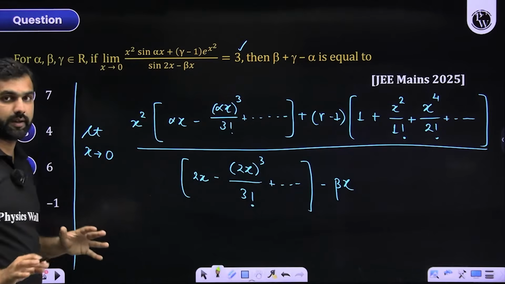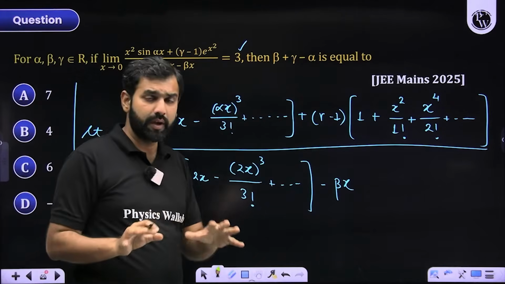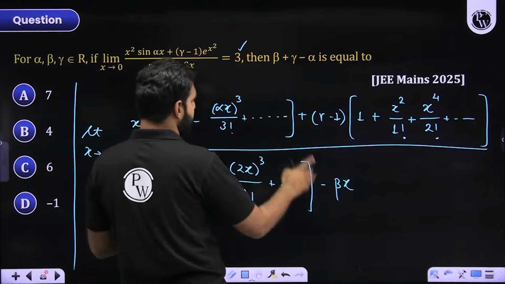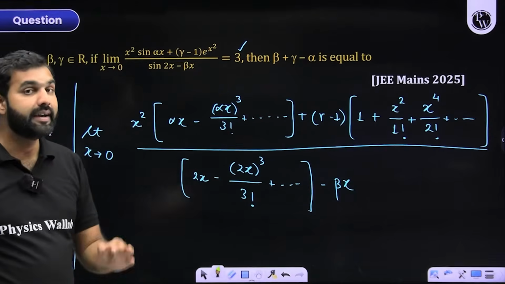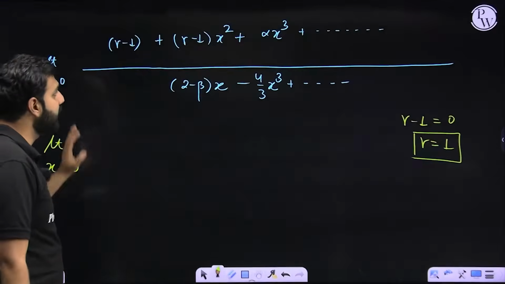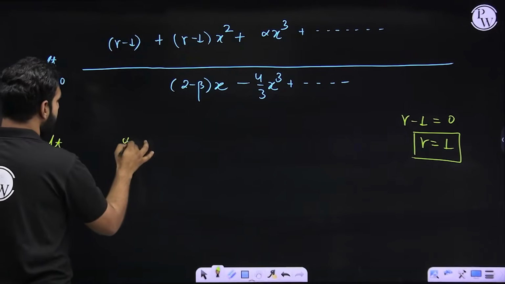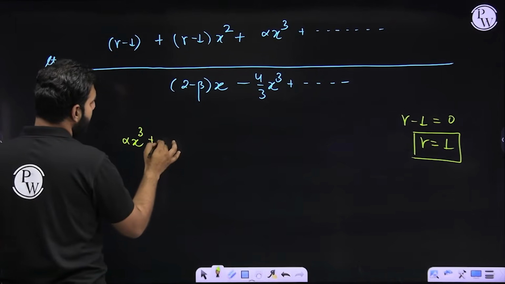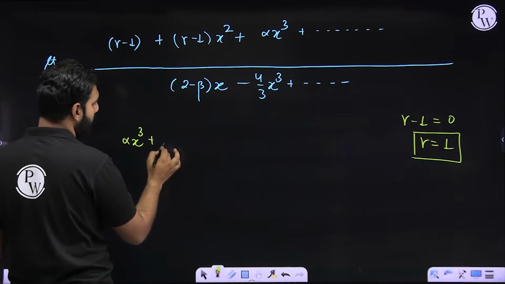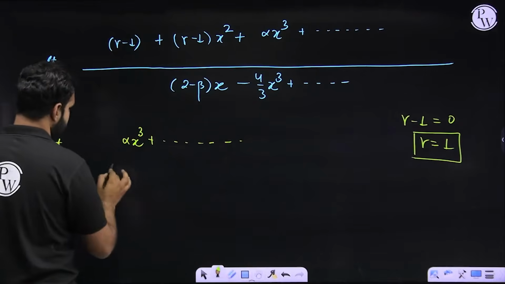Did you get that part? Are you getting more clarity on this? So my question boils down to this upon this. I hope you are having great clarity on this. Now I'll simply write it here only. So this has been removed, this has been removed. I'm left with alpha x cube and some higher degree terms. So the next term will be x to the power 4 and so on. Some higher degree terms in x, right?